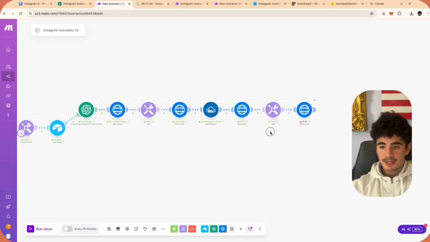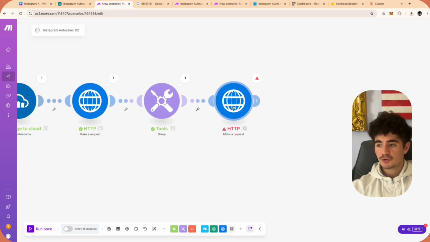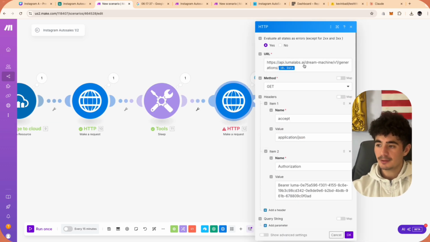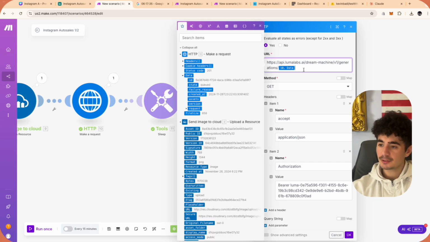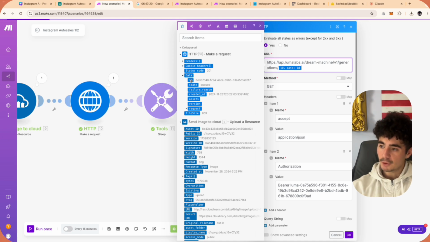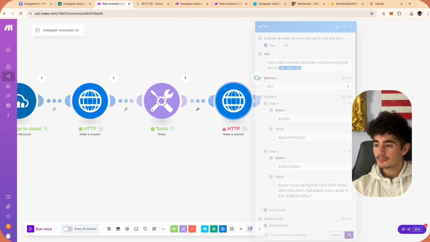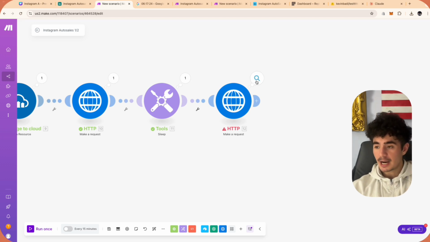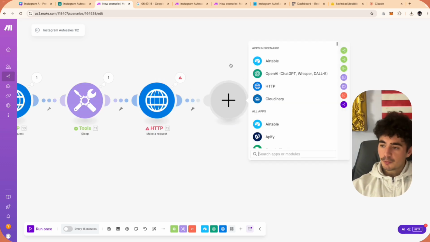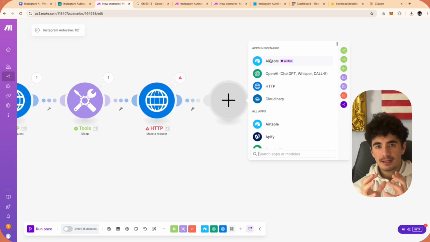Okay guys, so the entire automation has been completed, and the last module is where the error is. But again, this error is because we didn't map any information in, because we didn't get any of the information yet, right? So now that we officially have the information, the only thing that you add to this URL is this ID right here. Boom, just put that baby in. And now it'll be able to grab the actual end video. So now that we know that this step's going to work, we can actually update all of that information, the image we made, the video we made, and put that all back into Airtable.